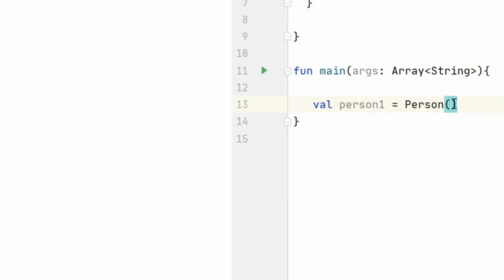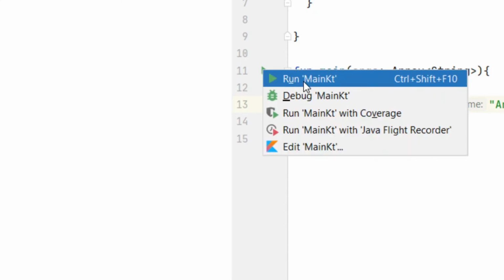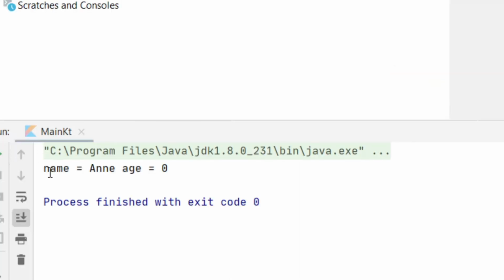To only add a name, let's say Anne, and let's run it. See here it's created, the name is equal to Anne but age is 0, which is the default value of age because we didn't specify any age.